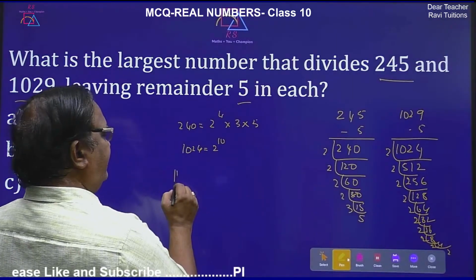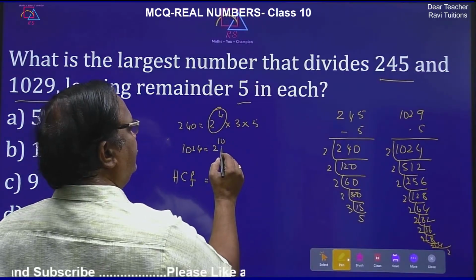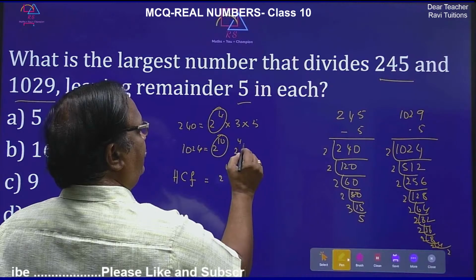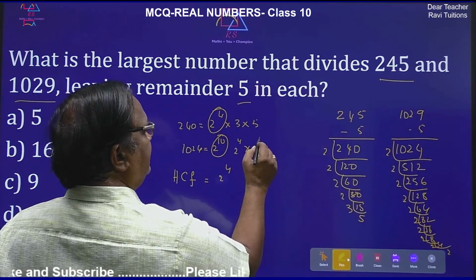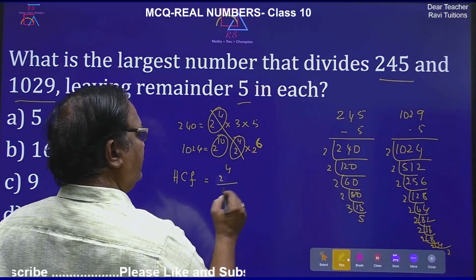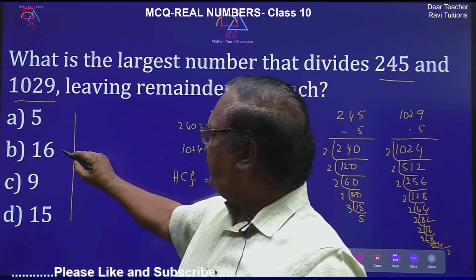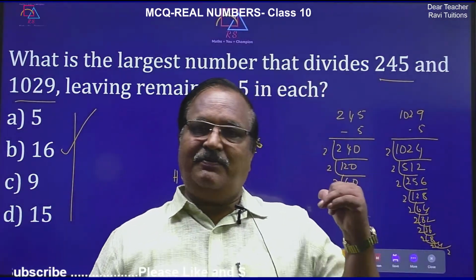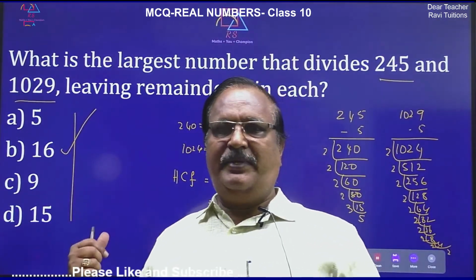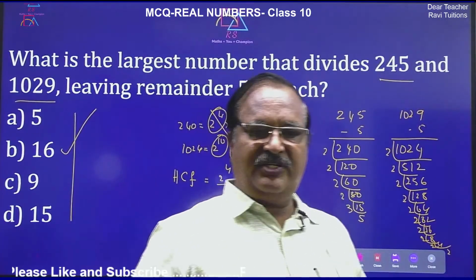So now HCF is equal to 2 to the power of 4. Because why 2 to the power of 4? 2 to the power of 10 we can write as 2 to the power of 4 into 2 to the power of 6. So 2 to the power of 4 is common. So therefore 2 to the power of 4, that means 16 is the HCF. So this type of question also I advise you to remember and do a few more questions based on this type. Okay. So I hope you have understood.